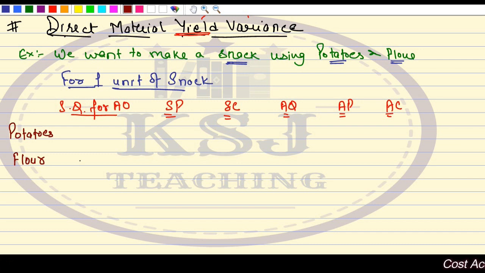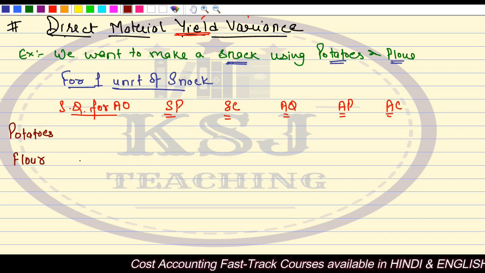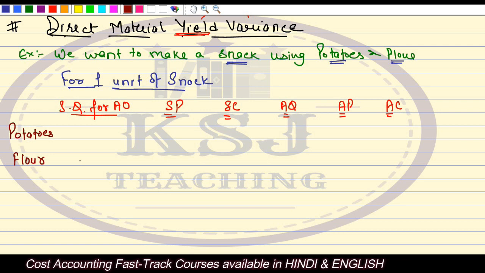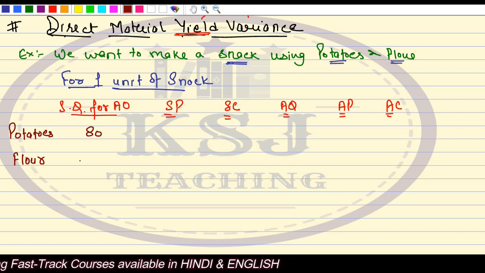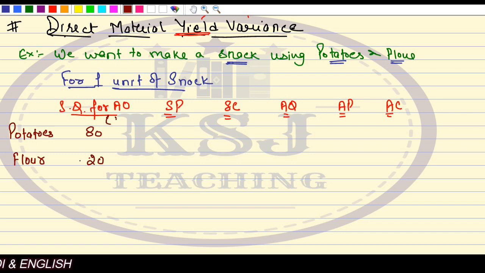According to my estimates, according to my standards, if I want to make 1 unit of a snack, I need to use 80 grams of potato and 20 grams of flour.